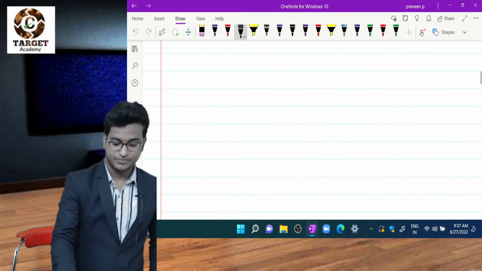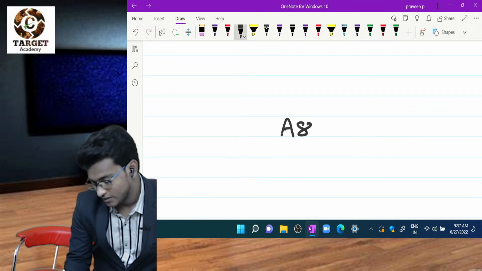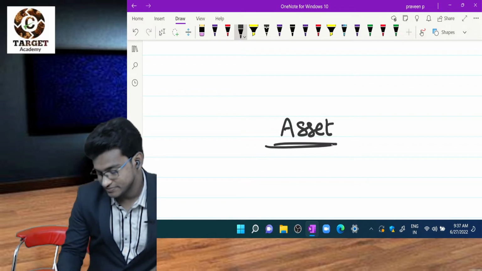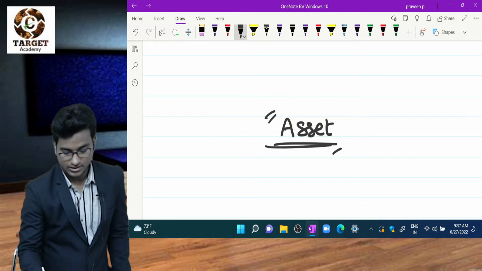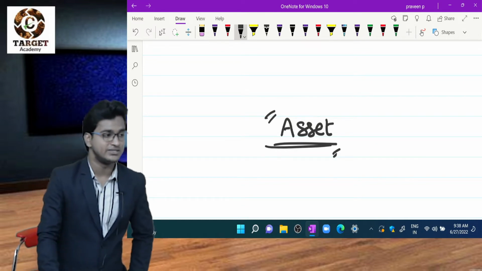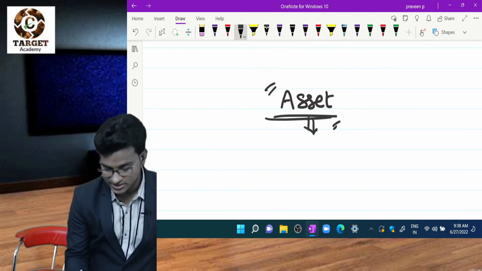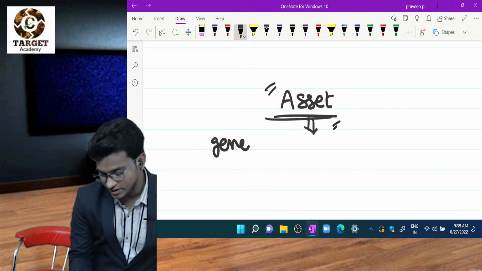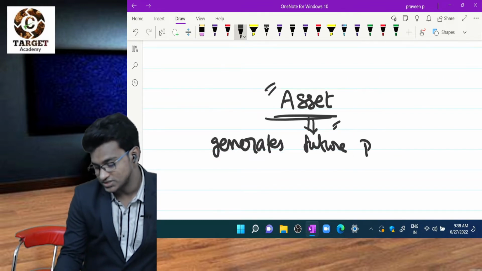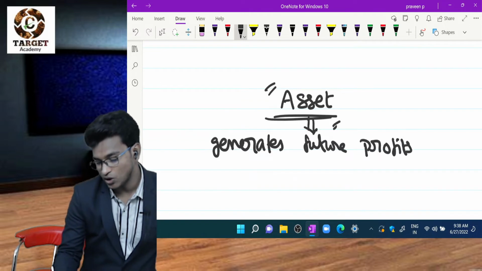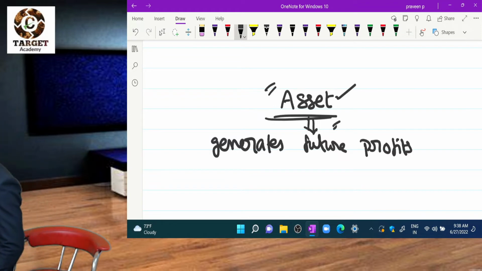Then I'll start a new concept, that is asset. Have you ever heard this word? Asset. Asset means which generates future profits. I'll repeat. Which generates future profits is called asset. Okay. For example,